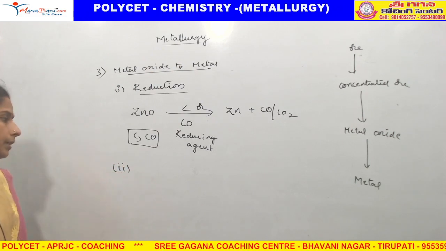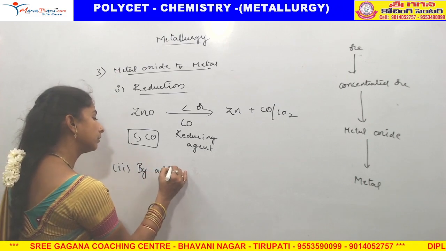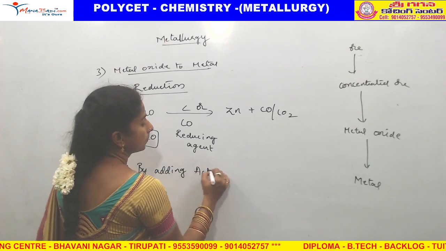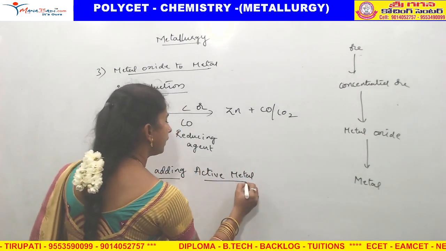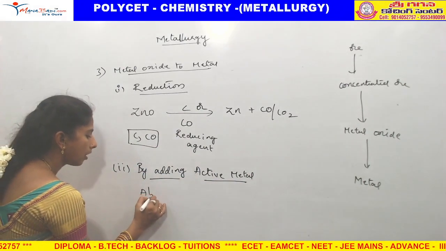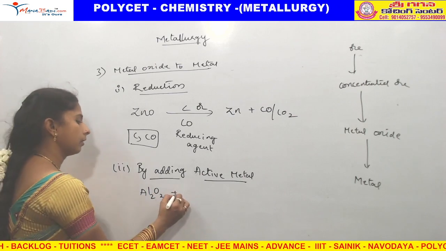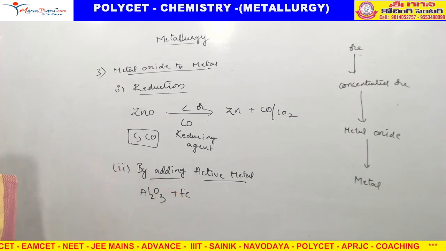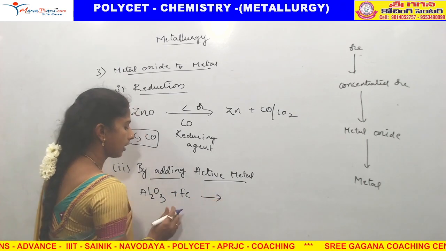The second process is by adding active metals. What is meant by active metal? For example, aluminium oxide is there. If you are adding iron, what is happening here?